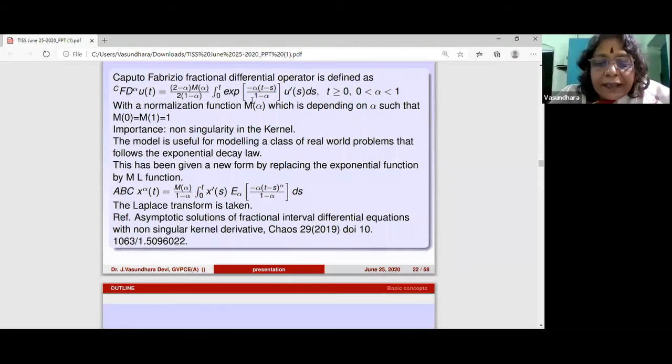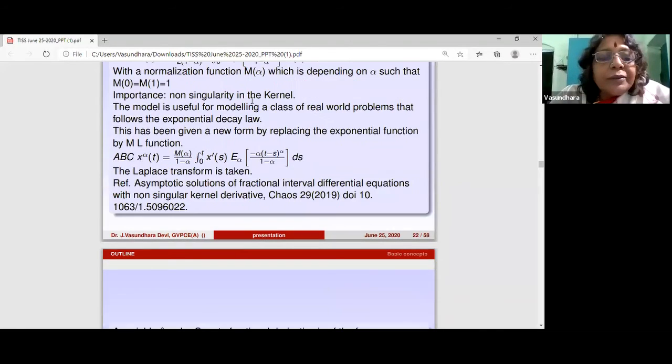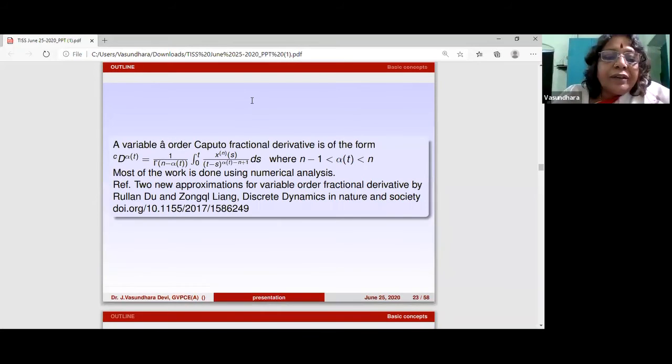Now next, I would like to share with you all a variable order derivative that has been introduced in 1993. That's the first paper that I have seen. And you can see that there is not much of a difference except that the alpha is replaced by alpha of t. Now this gives lots of problems, so most of the work is in numerical analysis over here.